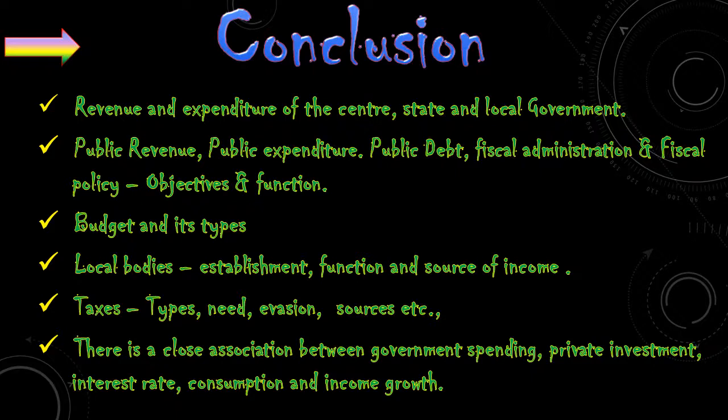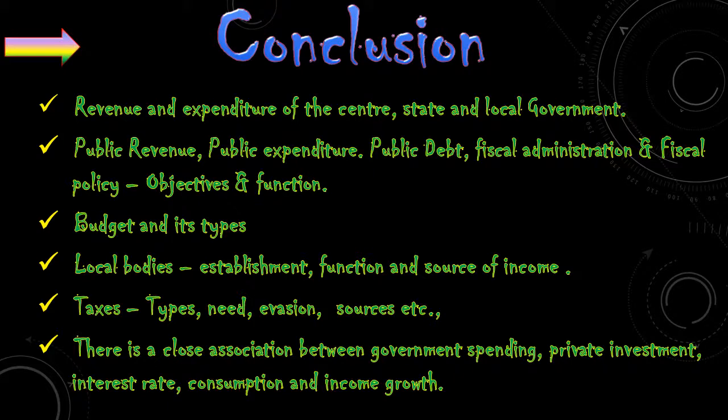Revenue and expenditure of the center, state and local government, the various scope of public finance, that is public revenue, public expenditure, public debt, fiscal administration, fiscal policy, what are all its objectives, what are all its functions, how it is helping for the development of the economy, different types of budget, balanced, unbalanced, surplus, deficit and other various types, and local bodies like village panchayat, district board, municipalities, municipal corporation, its establishment, function and sources of income, then different types of taxes, direct and indirect, and GST, what are its types, the need, evasion, sources, etc.